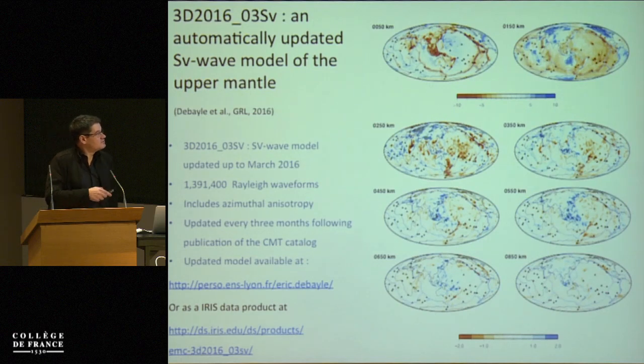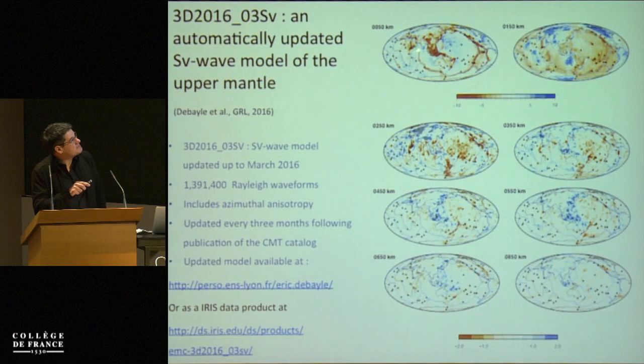So if you look at this model, I will not describe it in detail because it's very well known: the correlation with surface tectonics in the uppermost 200 kilometers, and then a simpler organization within the transition zone, with high velocities that concentrate in a broad region in the subduction zones in Indonesia and around the Pacific Ocean. But something interesting is that if you look at the map at 50 kilometers, you can see that in oceanic regions the clearly dominant signal is the mid-oceanic ridges, and basically when you go away from the ridge, you get fast velocity. I point that out because you will see that in attenuation at 50 kilometers depth, when I show the map later, it's a bit different.